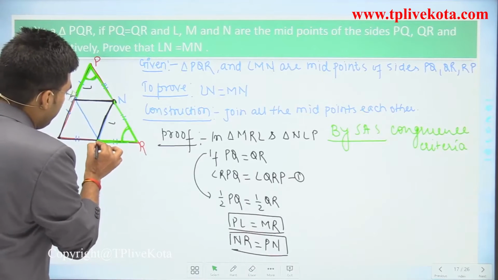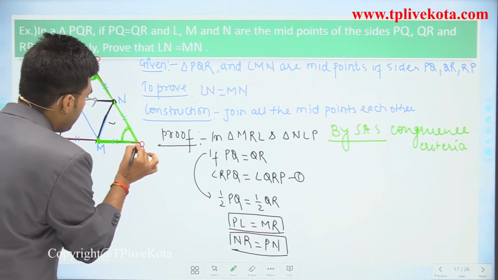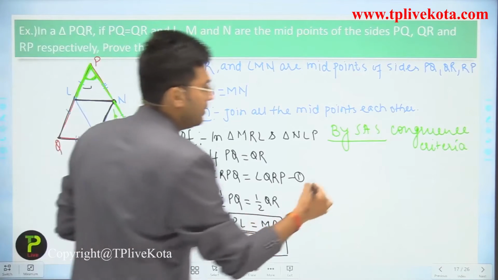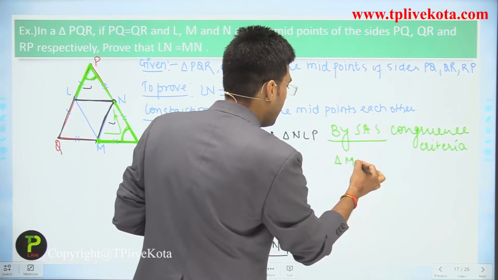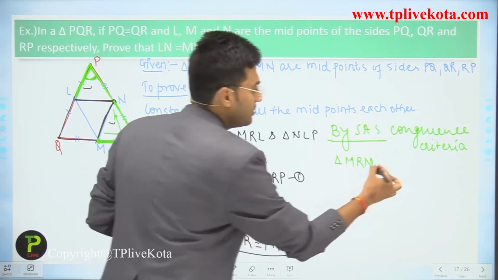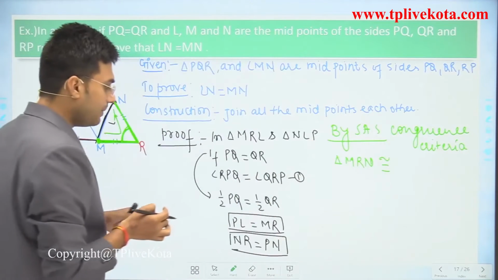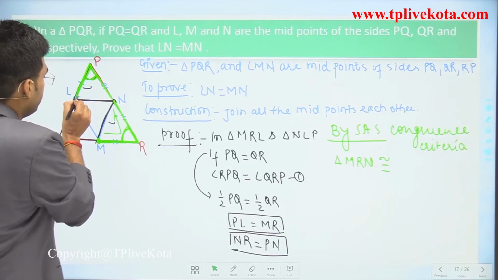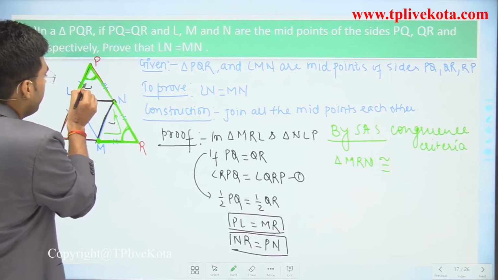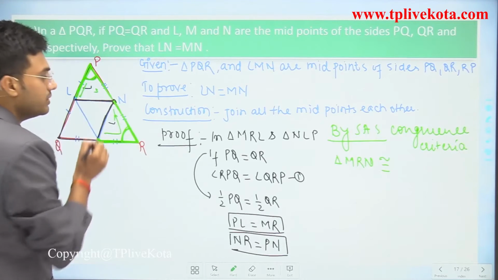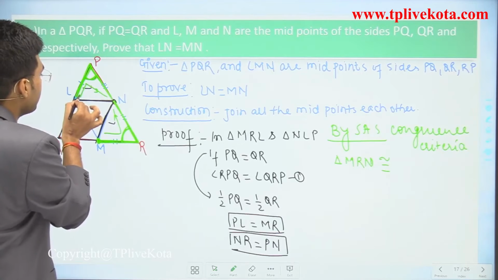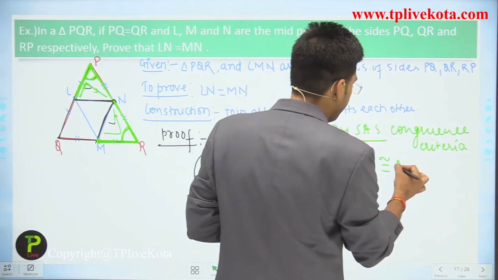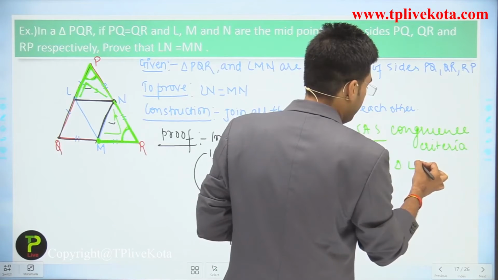Students, we can write triangle MRN is congruent to, here MR is equal to PL, so we start from PL. In this direction, by this side, including this angle, we move to this side. So it is triangle LPN.